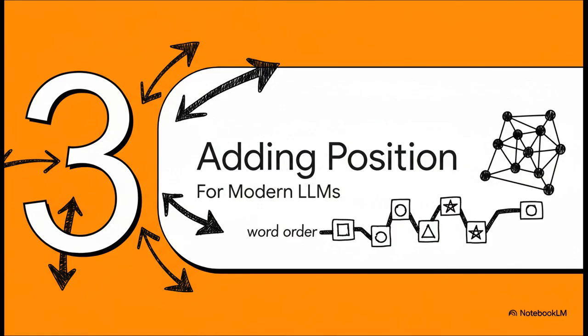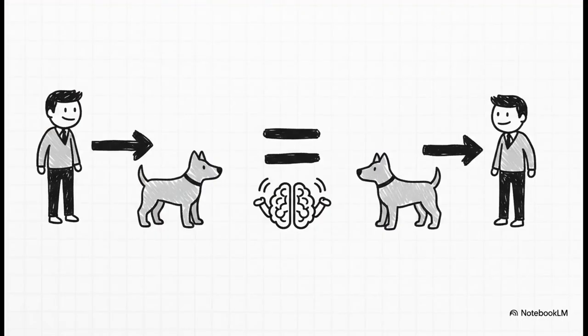But for the AI we use today, for the really powerful large language models, there's still one critical piece missing from the puzzle. We need to understand word order. See, word2vec was revolutionary, but it has a blind spot. It knows that man, bites, and dog are related, but it doesn't really care about the difference between man bites dog and dog bites man. For modern models like transformers, that's a gigantic problem. They need to know the exact position of every single word in a sentence to understand the true meaning.